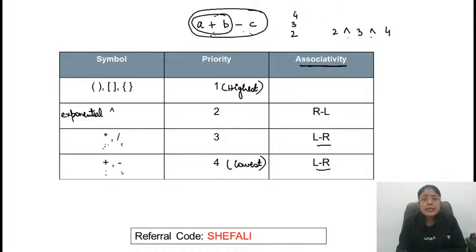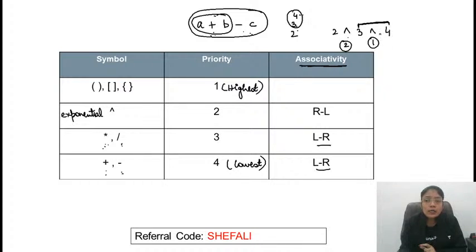So definitely 3 raised to power 4 will be evaluated first. Right? First of all, you will get the result for this one, and then you will find 2 raised to power whatever value you get here, that is 81, so 2 raised to power 81. This means 3 raised to power 4 is evaluated first. So of the two operators, which one is preferred first? This one, then this one.